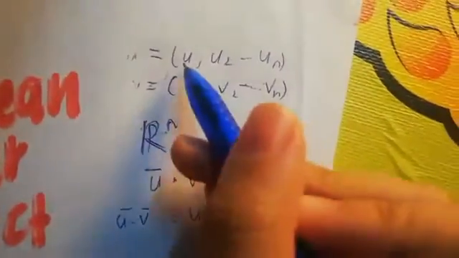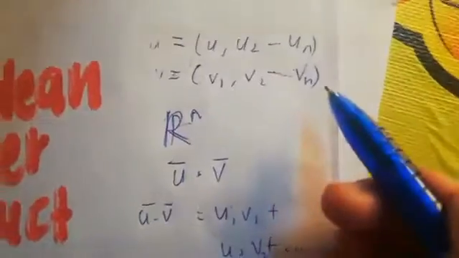We can see that this pairs with this, and this with this.